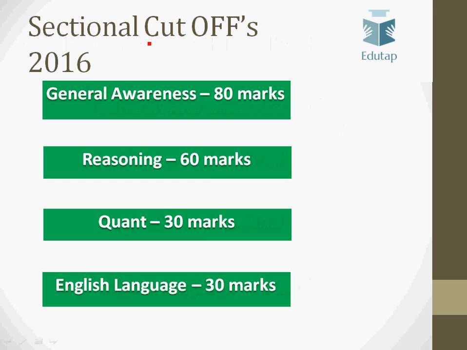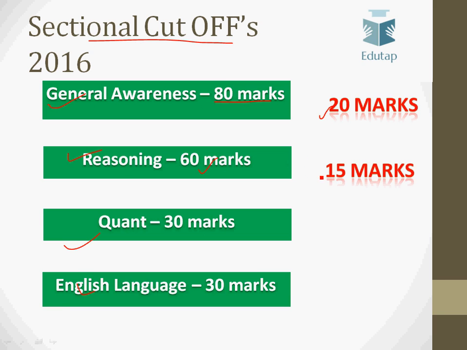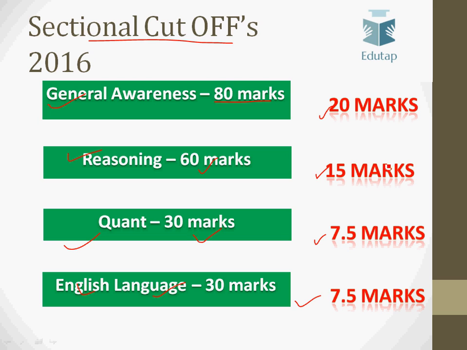So let me now discuss the sectional cutoffs for all these sections in 2016. Out of 80 marks, the sectional cutoff last year was 20. Out of 60 marks in reasoning, the sectional cutoff was 15. For quant, the sectional cutoff was 7.5 marks, and for English, the sectional cutoff was again 7.5 marks. So around 25% marks is the sectional cutoff for each of the 4 sections. We have to clear the sectional cutoff and the overall cutoff as well.